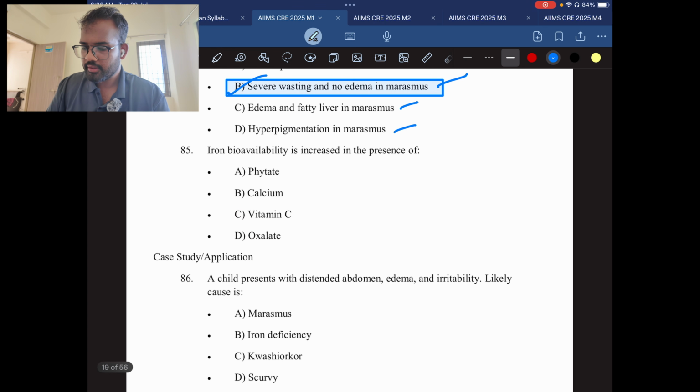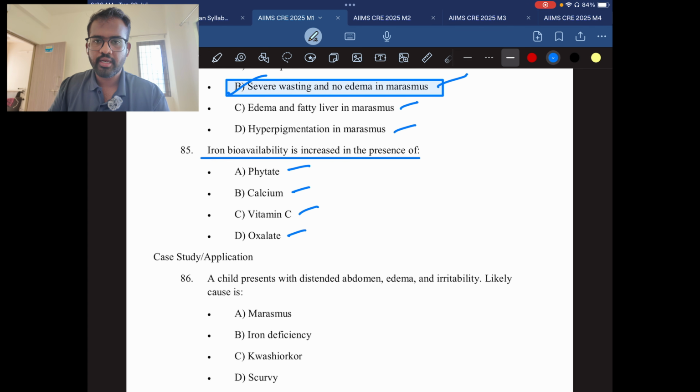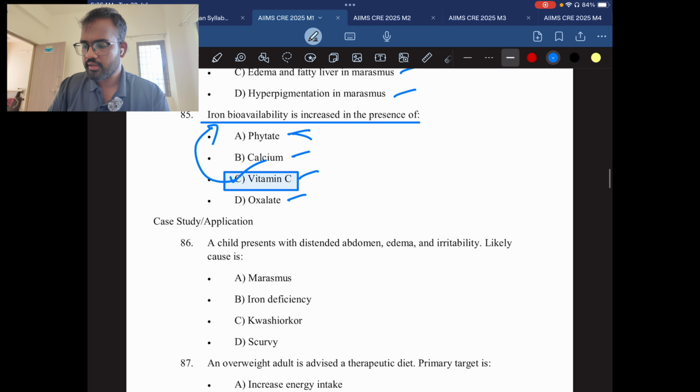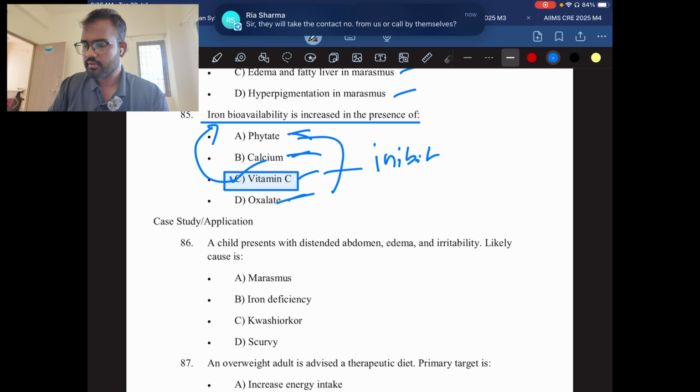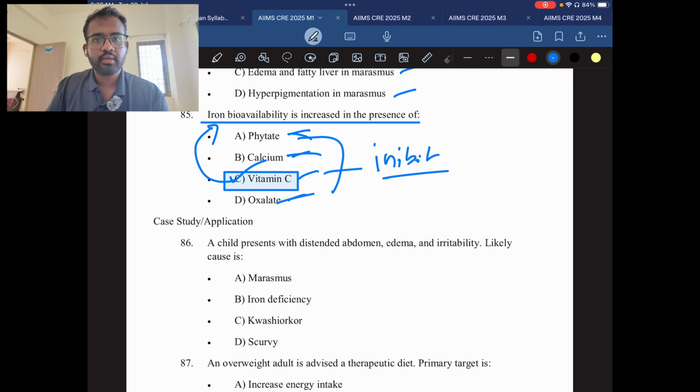Question number 85. Iron bioavailability is increased in the presence of phytate, calcium, vitamin C, oxalate. We have studied and come across many cases regarding this. Always remember, vitamin C increases the absorption of iron in the blood. This is the answer. This is a very easy question. All the remaining ones inhibit iron absorption.